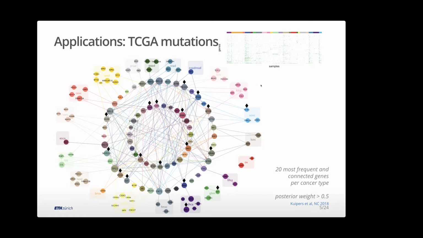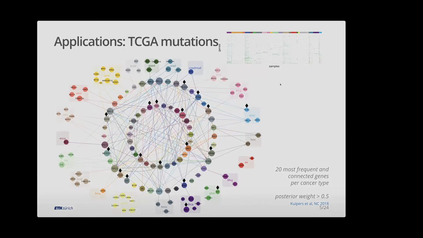And one nice thing you can do is, because once I learn the structure and I learn the parameters, these networks are not just a graph, but a generative model for more data of the same type, I can remove, if you like, these labels on the top, and I can use it to recluster these profiles, try and find groups of similar profiles that may be similar in terms of mutations, and hopefully similar in terms of outcome. So for this data, we haven't got very much treatment data, but we have survival outcome as a proxy.